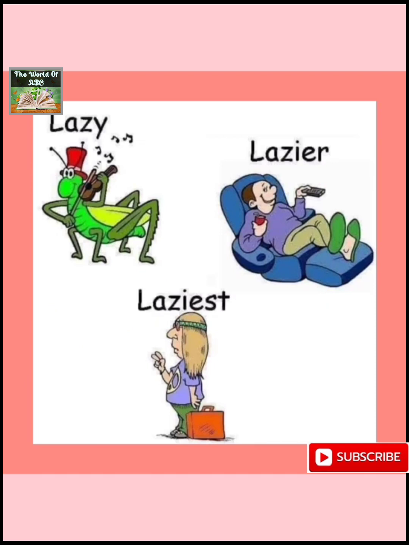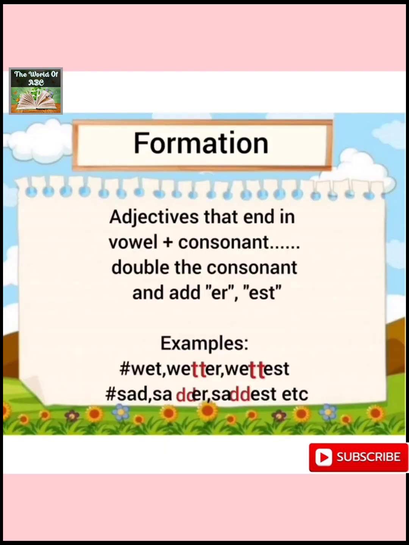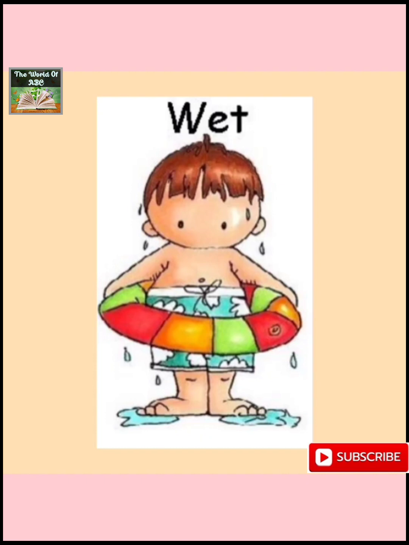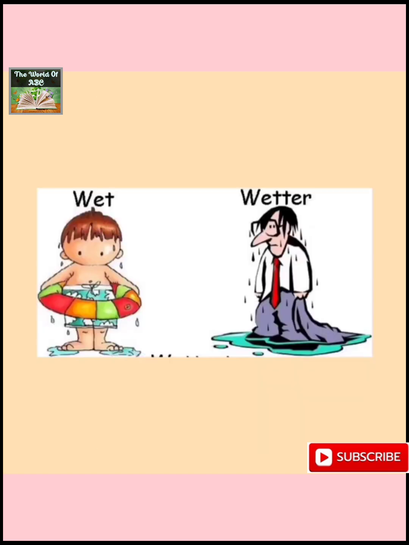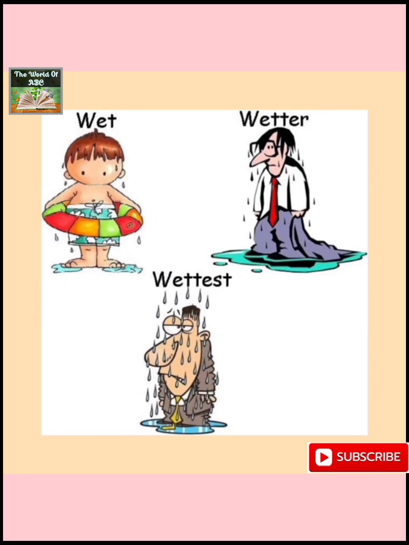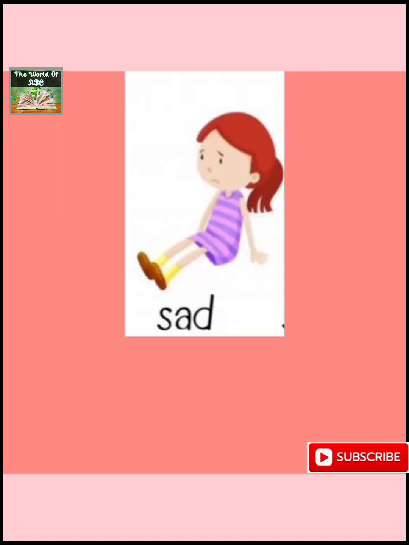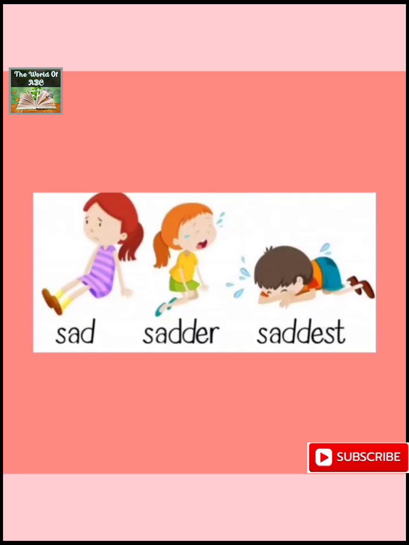Then we have adjectives that end in vowel plus consonant. So what we will do, we'll double the consonant and add ER and EST. For example, the word wet. Now the last letter is a consonant and before that consonant we have a vowel. So wet is the adjective and wetter, we'll double the consonant T and add ER in the comparative degree, and in the superlative degree, we will double the consonant T and add EST, that is wettest. Next example is sad, sadder, saddest, etc.